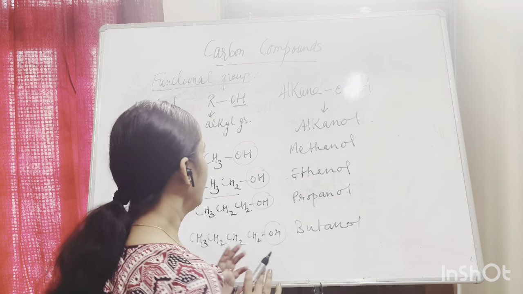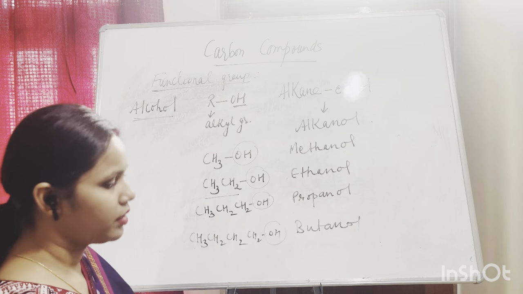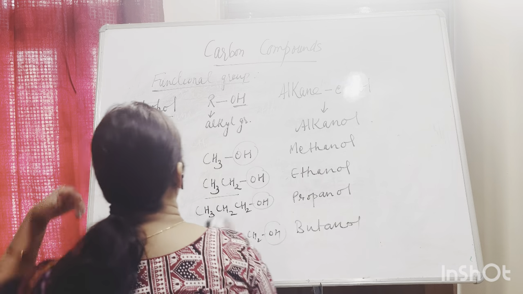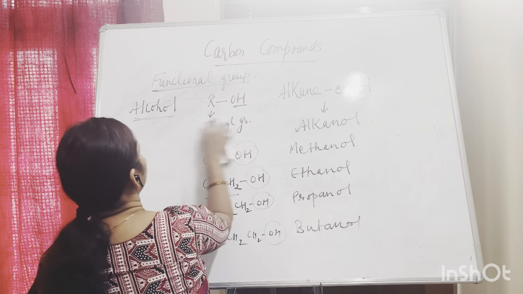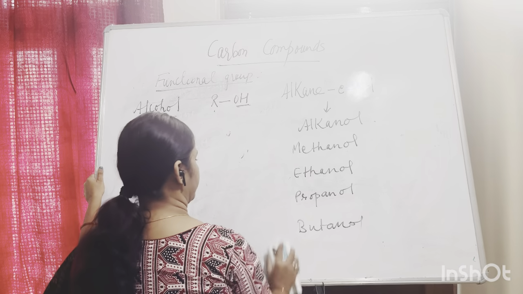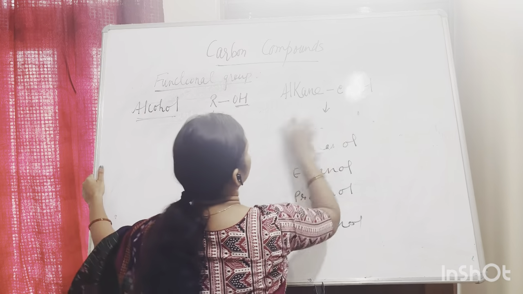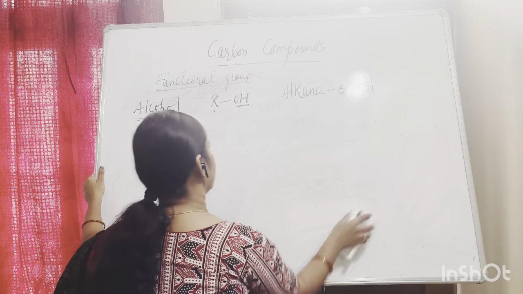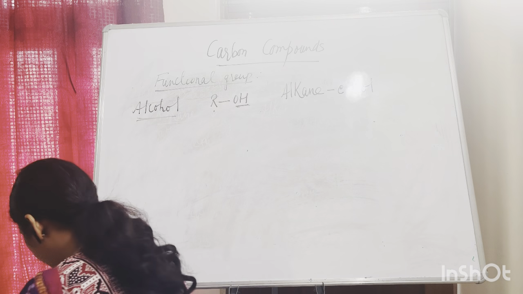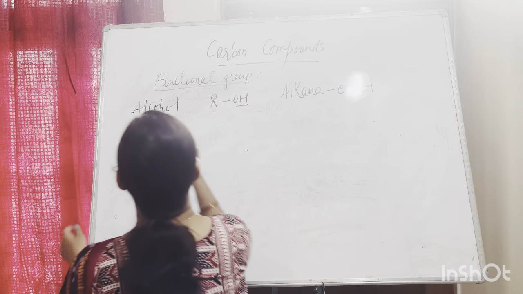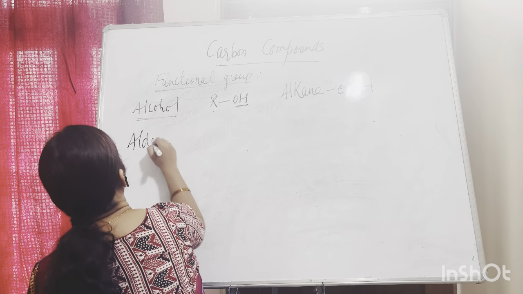Alright, next group is your aldehyde. I will not remove the group, I will only remove this. Next group is aldehyde.